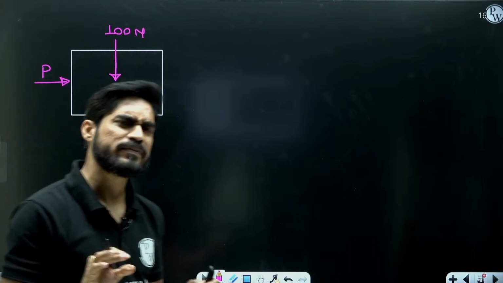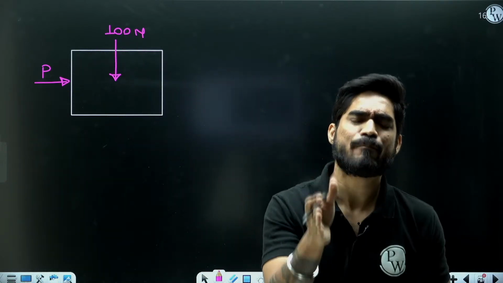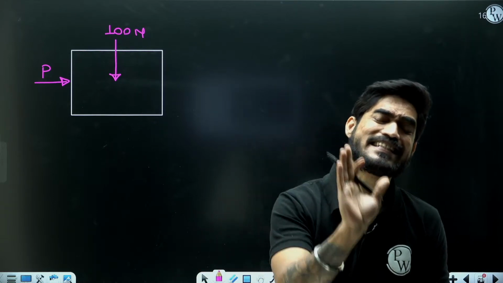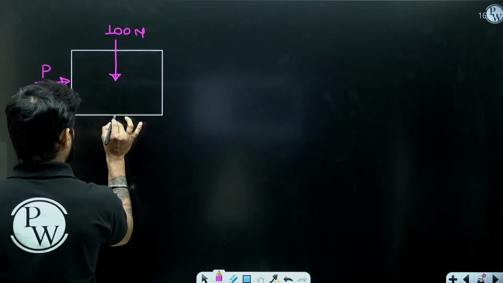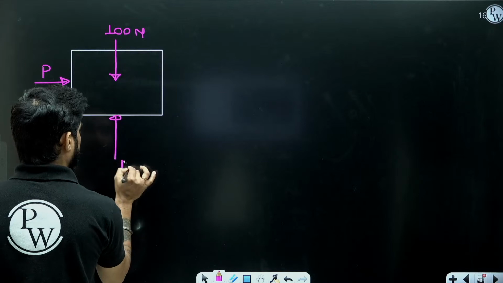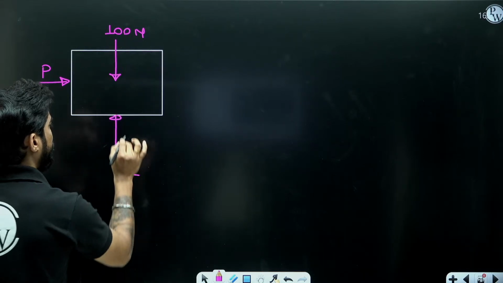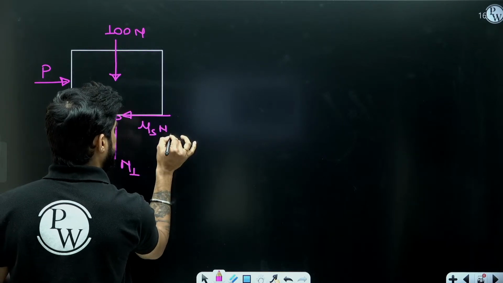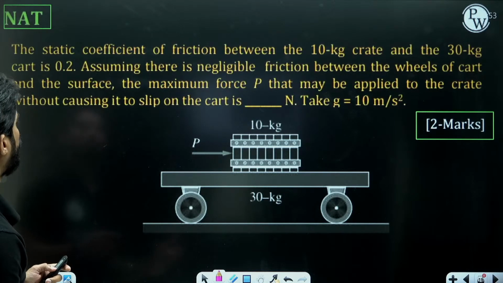Now assume that the crate is just about to slip. It is not actually slipping. It is just about to slip. So in that case, the friction force between the crate and the cart will be maximum, and it is going to be the static friction force.